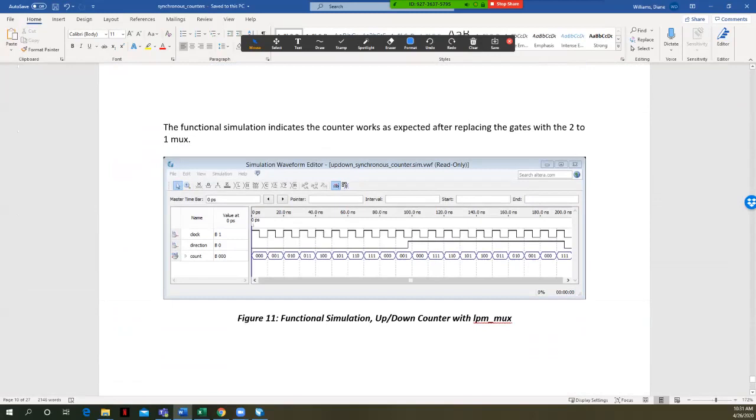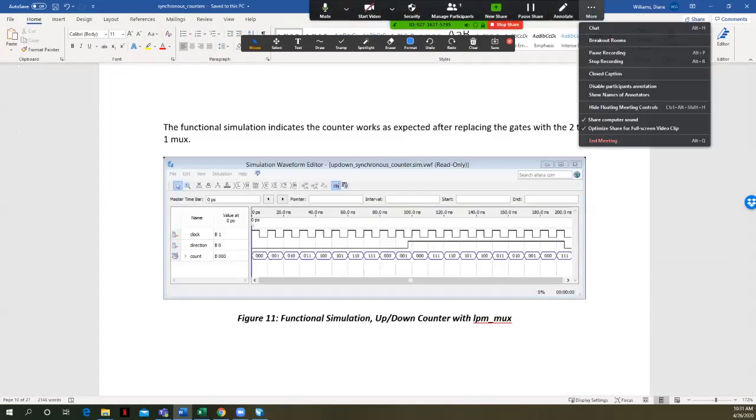All right. So that is it for how to do this with the flip-flops. You'll be doing something similar in homework.